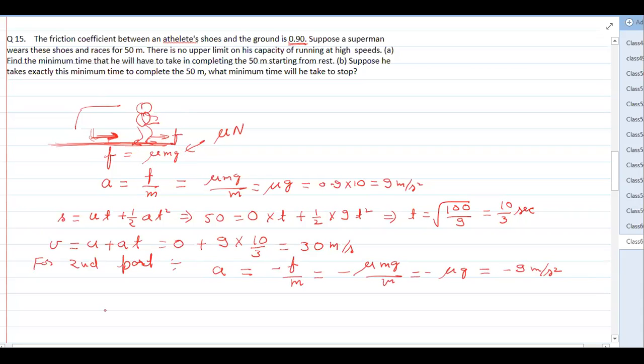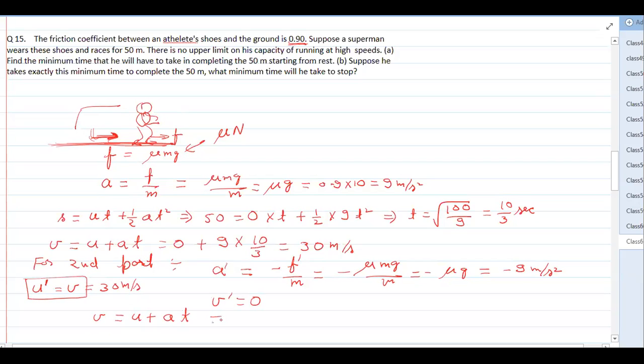And again, we have to find the time. The final velocity will be 0 in this case, so we can write v equal to u plus at. For the second part, we can write dashes. U dash is the initial velocity for the second part, which is equal to the final velocity of the first part, so that is 30.